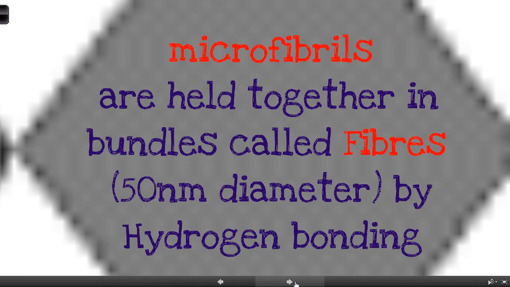So if we take a whole bunch of those microfibrils, they're held together in bundles called fibers. Imagine taking cotton threads and taking 60 to 70 of them and gluing them together. That's the hydrogen bonding holding them together. And then imagine taking bundles of those and tying those together. Essentially what you'd be doing is making a rope. So the fibers again are held together just by hydrogen bonding between those OH groups.